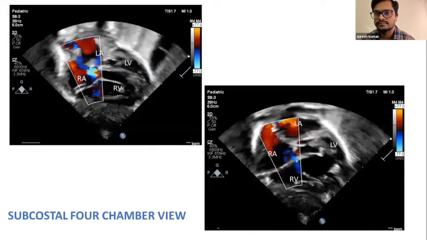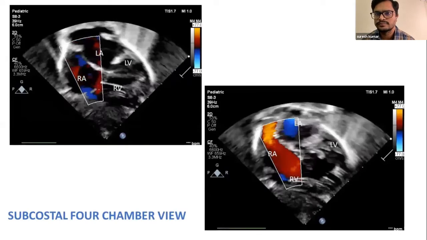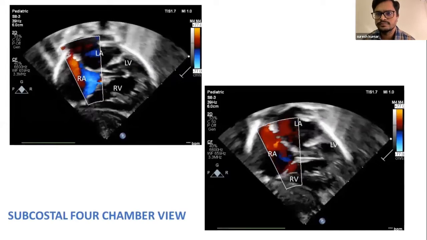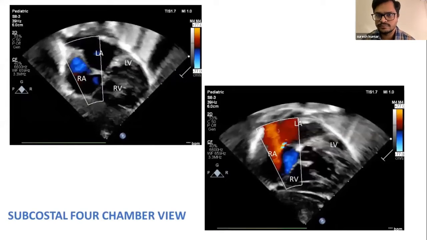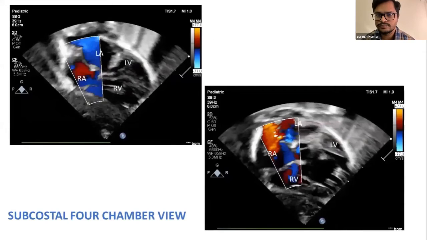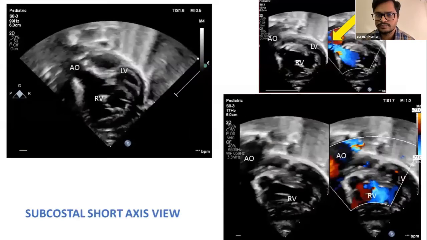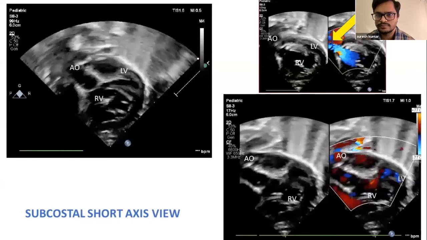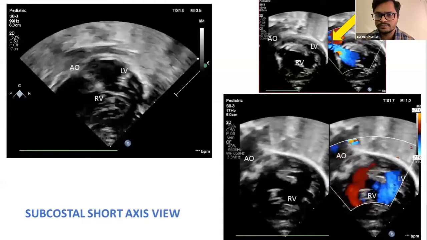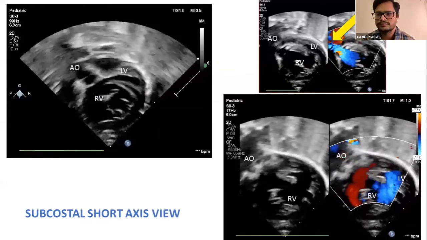This was the transthoracic echo subcostal four-chamber view cine images showing atrioventricular concordance with a restrictive atrial septal defect shunting from left to right, with mitral atresia and hypoplastic left ventricle. These are the subcostal short axis view cine images, and the still image on the right top showing both great arteries arising from the right ventricle with a subaortic ventricular septal defect and normally related great arteries, with also hypoplastic left ventricle.